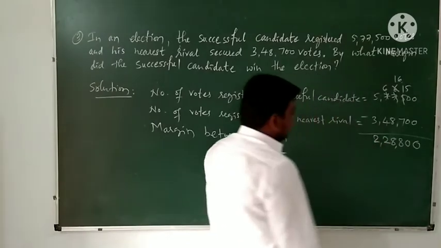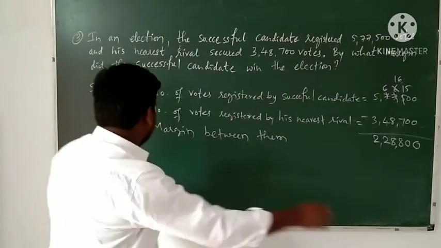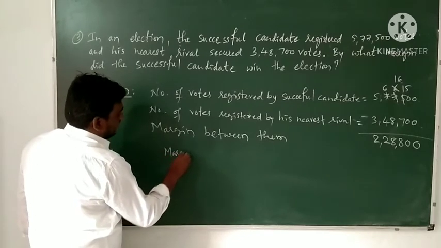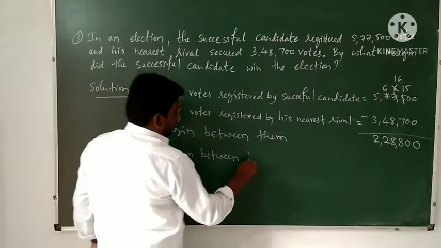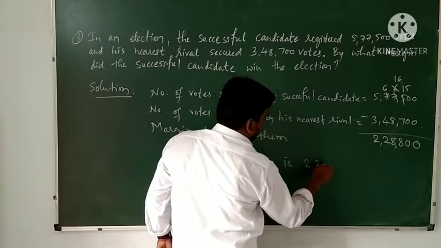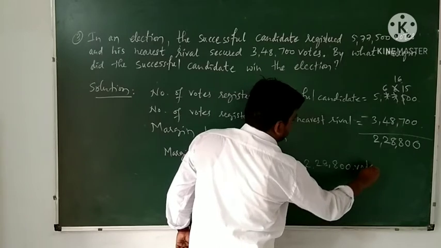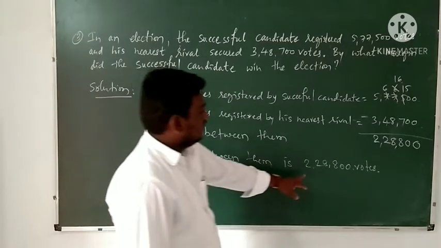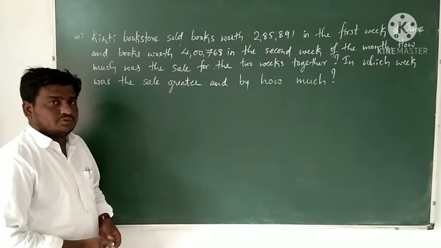Means the margin is 2,28,800. Therefore the margin between them is 2,28,800 votes. The successful candidate won by a margin of 2,28,800 votes. Next, the fourth question.